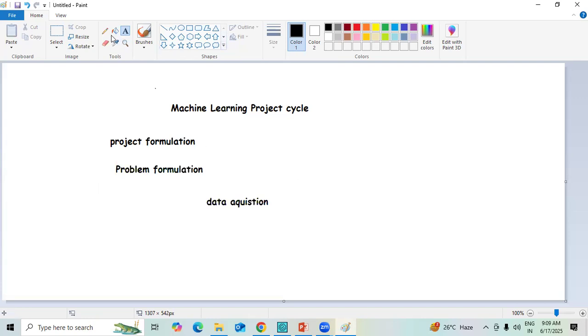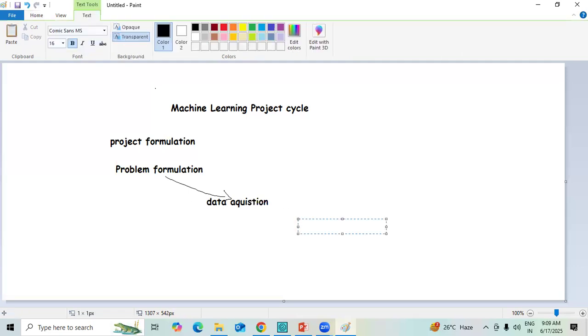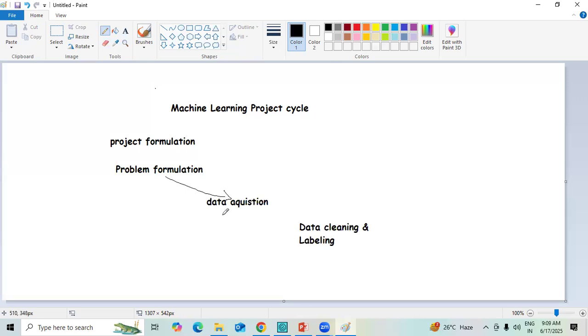Once the data acquisition is done, the next thing we need to do is the cleaning part. Data cleaning is important, because we need to clean the data. At the same time, we need to label the data as well. So data labeling is also one of the key and important things that we need to perform. Data cleaning we have to do because there can be duplications, so unidentified data can be cleaned there.